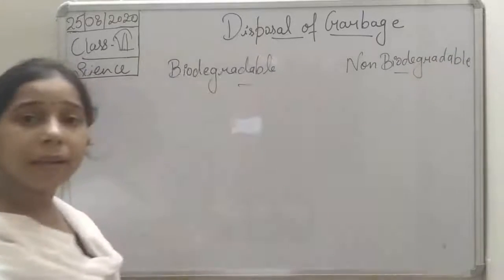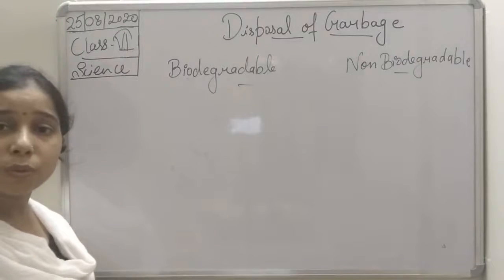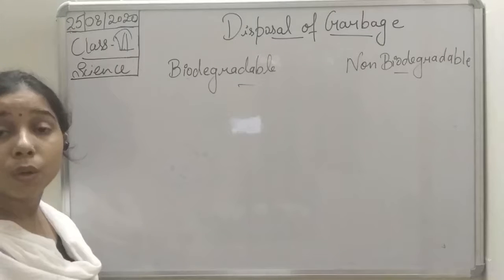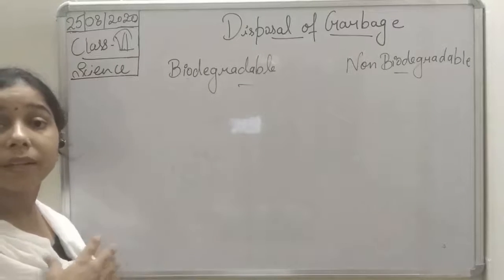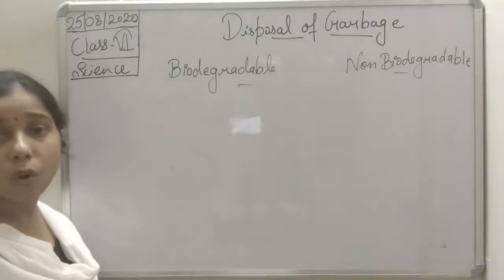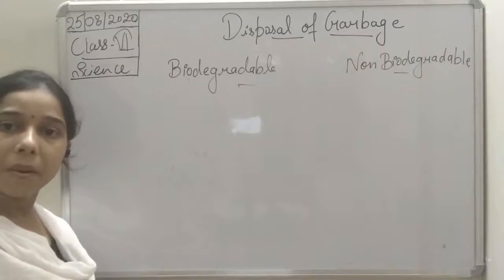So biodegradable and non-biodegradable. Biodegradable are what, students? The garbage or the waste material which can be decomposed with the help of microorganisms. They are known as the biodegradable materials.